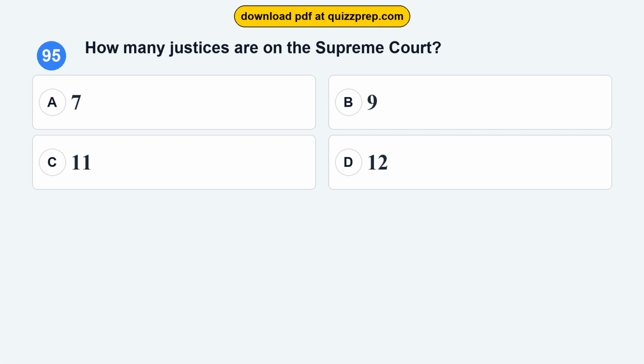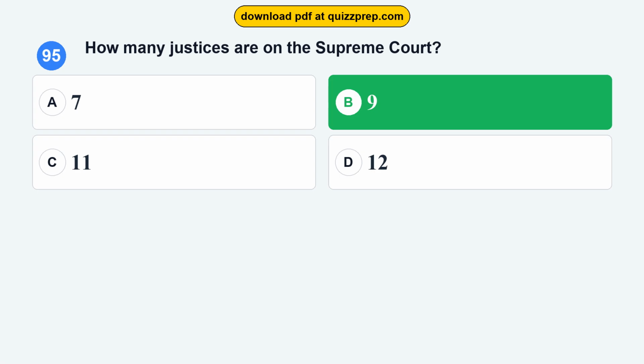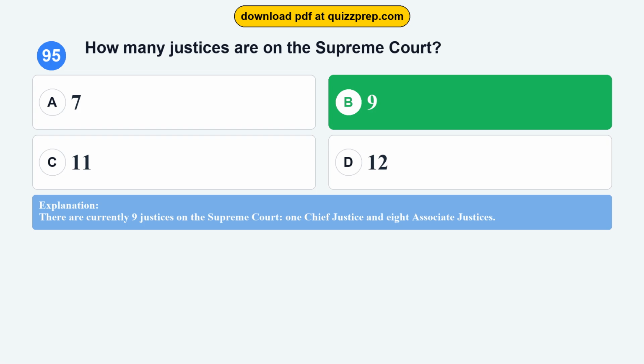Question 95. How many justices are on the Supreme Court? Option A, 7. Option B, 9. Option C, 11. Option D, 12. The correct answer is option B, 9. There are currently 9 justices on the Supreme Court, 1 Chief Justice and 8 Associate Justices.